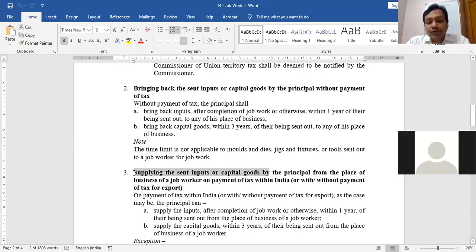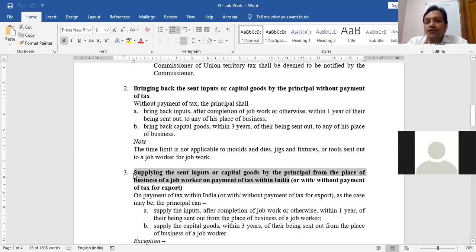Supplying the sent inputs or capital goods by the principal from the place of business of job worker on payment of tax within India. So not only jeans, I can sell those buttons also separately if I want. I can sell that machinery also to any third party. So I can sell it. But now I need to pay the tax because that is not now job work.